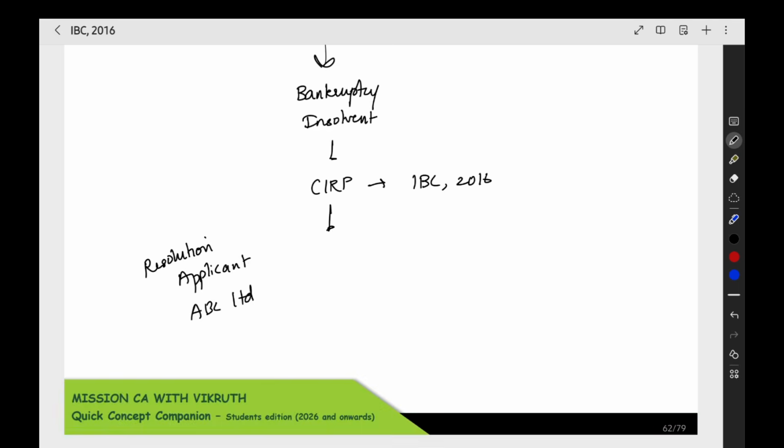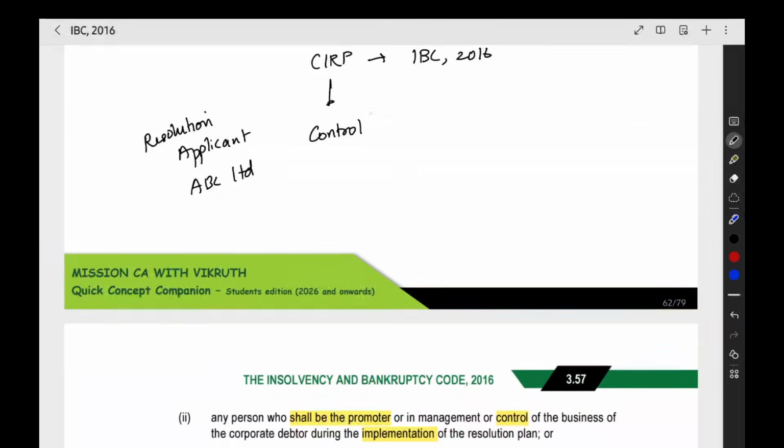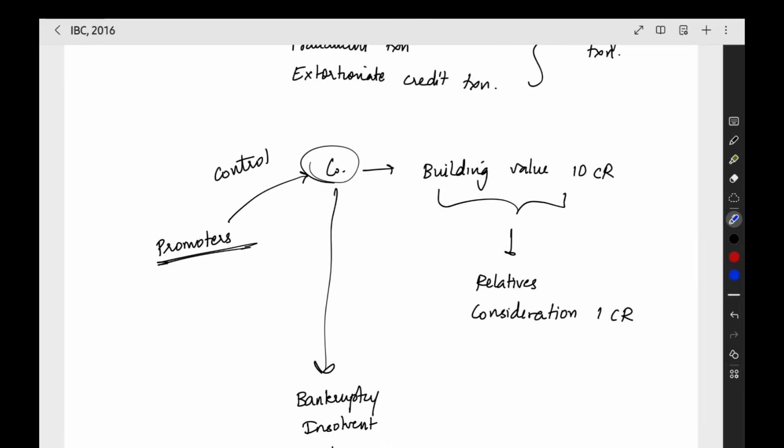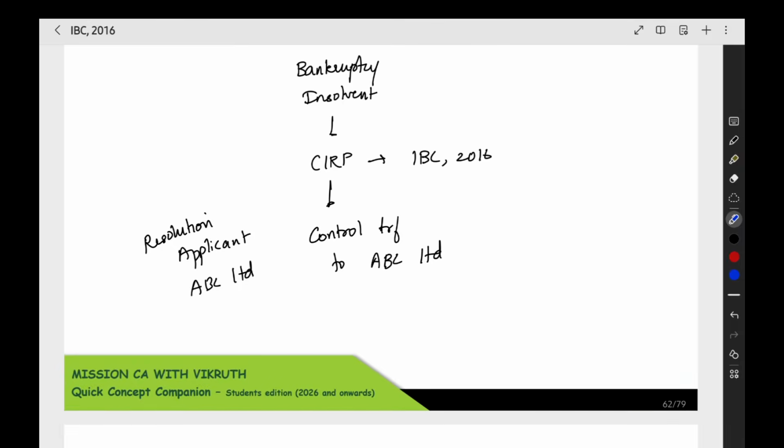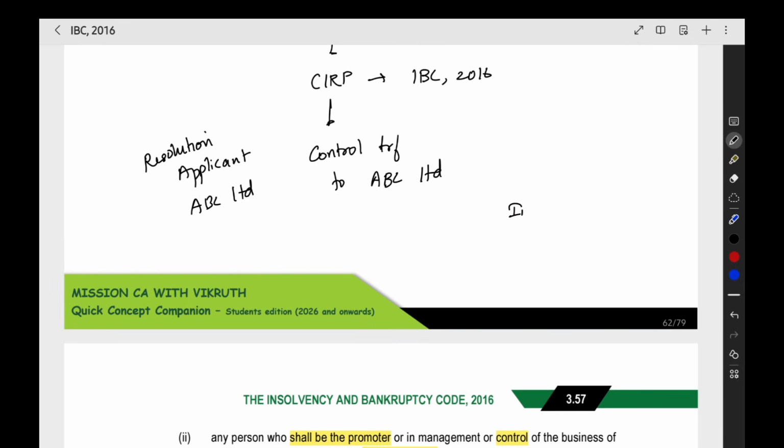Now the control of the company is transferred to ABC Limited. In this ABC Limited also, particularly one promoter was the main one who pushed for this takeover.